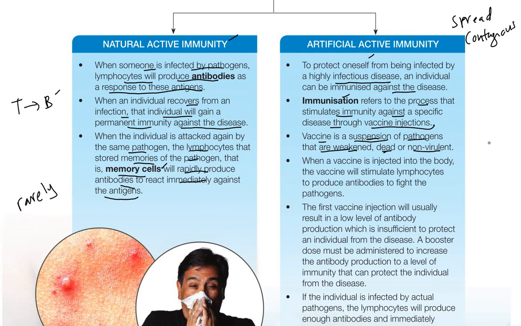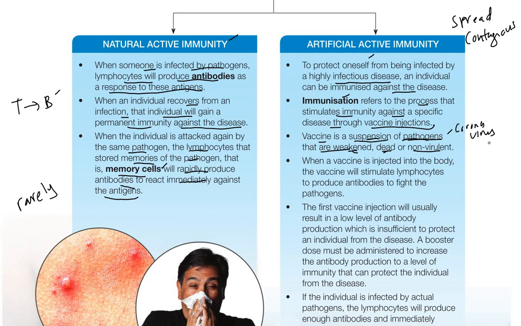So a vaccine is a suspension of pathogens. The pathogen is dead. So for COVID-19, we have the coronavirus, the coronavirus that causes COVID-19. So we take the pathogens, the coronavirus that are weakened, maybe a part of the coronavirus, and then dead or non-virulent, and then inject into the body.